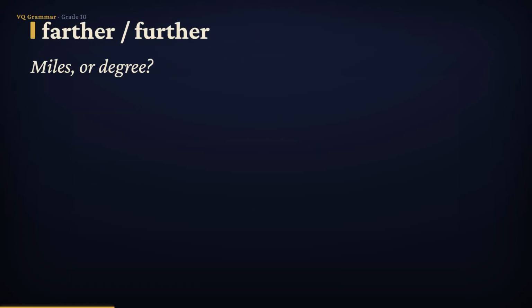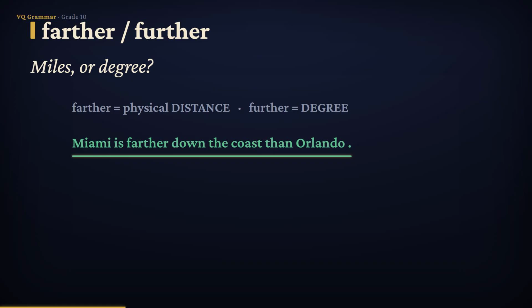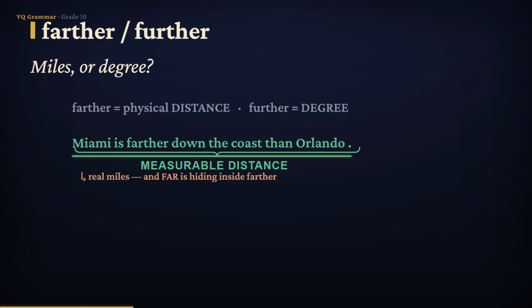Now, farther and further. Farther is about physical distance, actual space you could measure. Further is about degree, or about something additional. Here is distance. Miami is farther down the coast than Orlando. That is real mileage. You could lay a ruler on a map and prove it. And notice the spelling. Farther has the word FAR sitting right inside it, and far is distance.